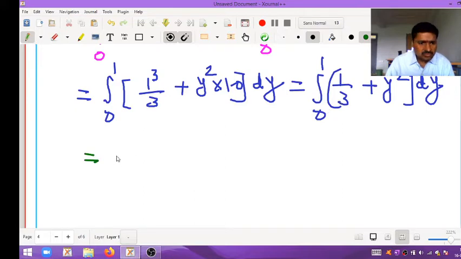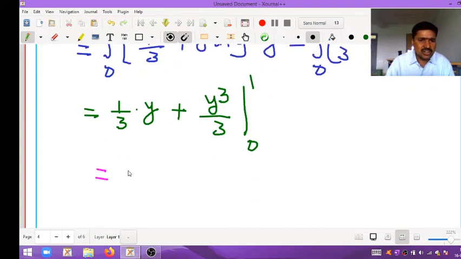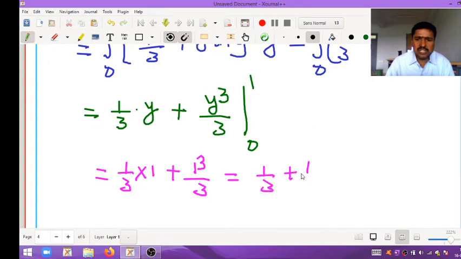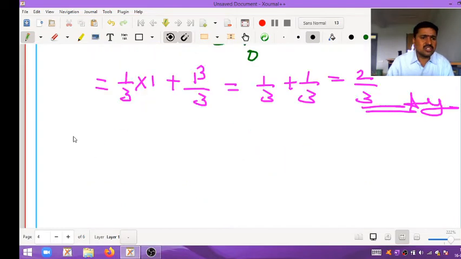Now we do the integration with respect to y. Integral 1 by 3 into dy, 1 by 3 is a constant, so y will come, plus integral y square into dy, that is y cubed by 3, with limits 0 to 1. Now we apply these limits. So 1 by 3 into 1 plus 1 cubed by 3, which is 1 by 3 plus 1 by 3. How much? 2 by 3 is the answer. I hope you all understood this question. I will move on to the next question.